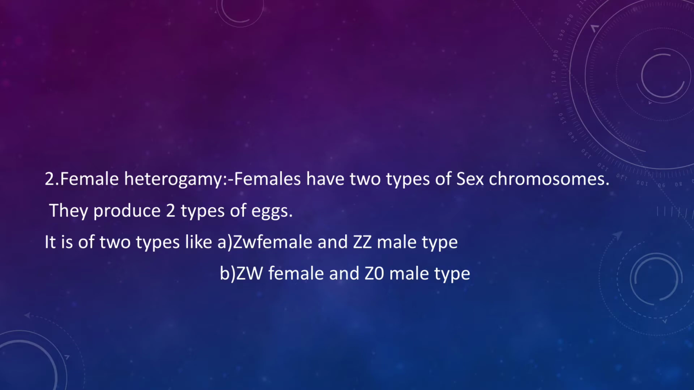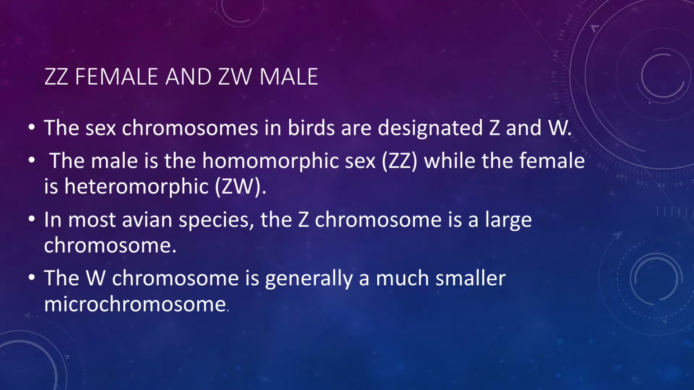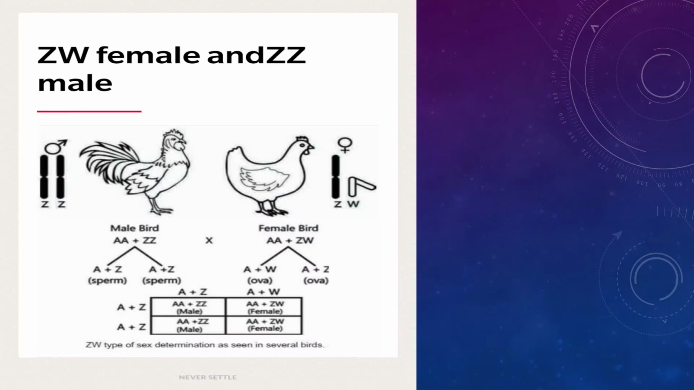Female heterogamy means females have two types of sex chromosomes. They produce two types of eggs. It is again of two types: ZW female and ZZ male type, and ZW female and Z0 male type. An example is the bird. Here you see the male bird has two Z chromosomes, and the female bird has one Z and one W chromosome.